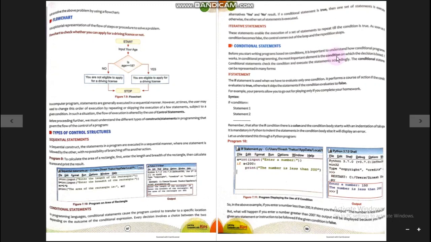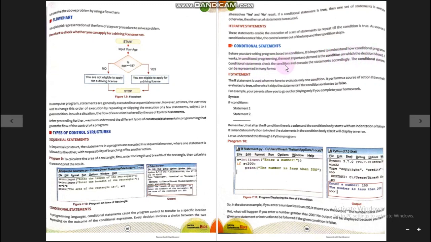This condition is made up of logical or relational operators, which when solved produce the result true or false, on which the decision is based. If the condition is true, some set of statements will execute. If the condition result is false, some other set of statements will execute. Only one set of statements is executed, either the true set or the false set.